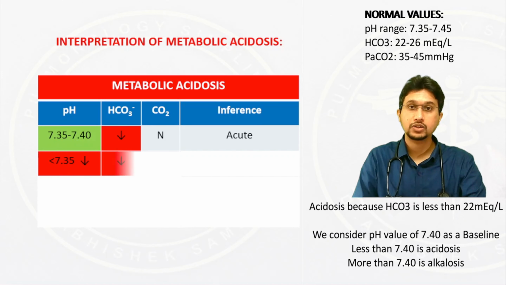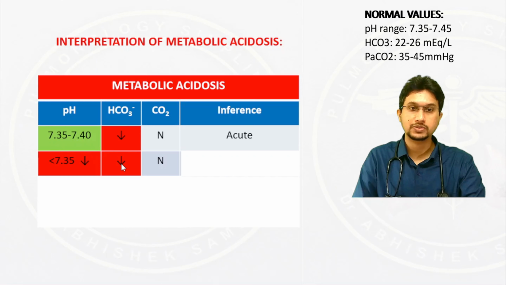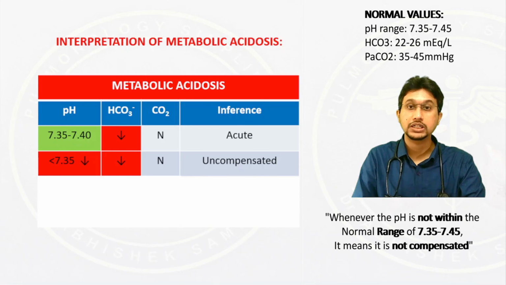Let us have a look at the second scenario. In the second scenario, say the pH is less than 7.35 and bicarbonate is also reduced, but carbon dioxide is still normal. Here, it means that the acidosis has worsened, but the carbon dioxide is still normal. This is suggestive of an uncompensated metabolic disorder. So it is uncompensated metabolic acidosis.